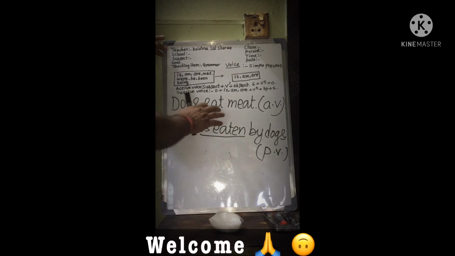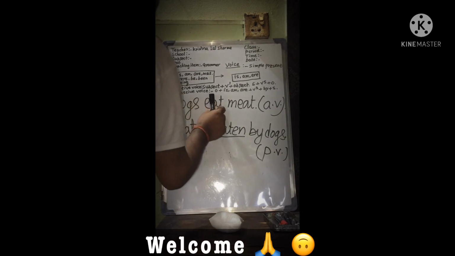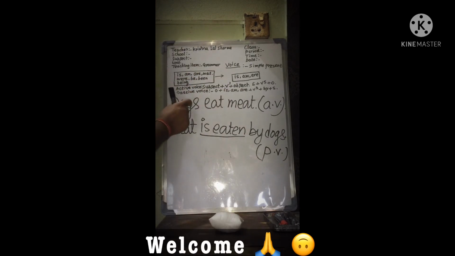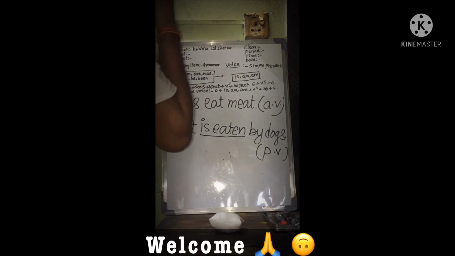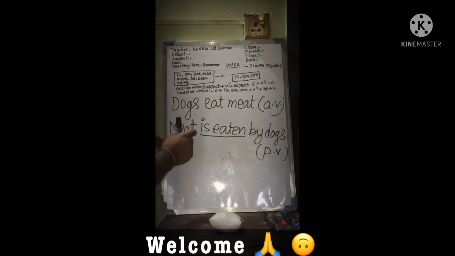Let us see these two examples, which is active and which is passive. In the first sentence, dogs eat meat. Dogs is active in eating meat. In the second sentence, the word meat is passive. It doesn't act, it is acted upon.